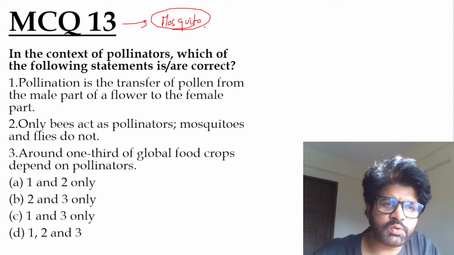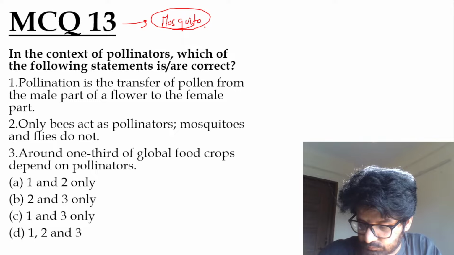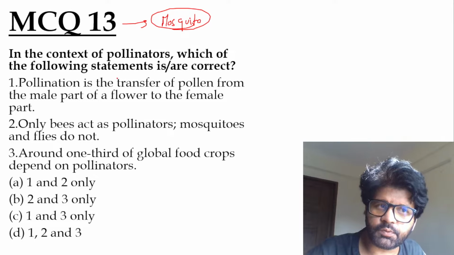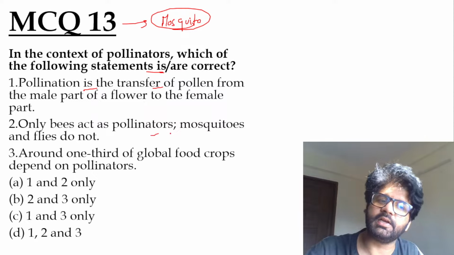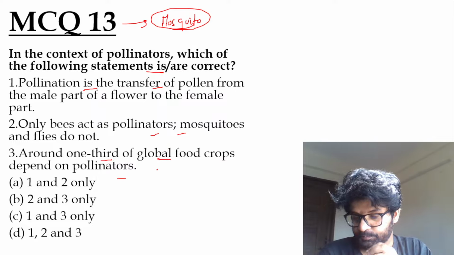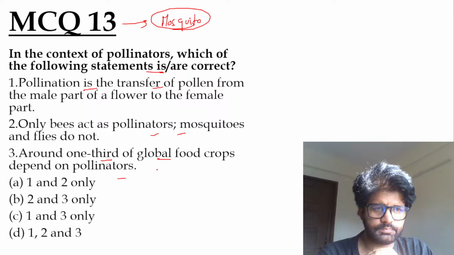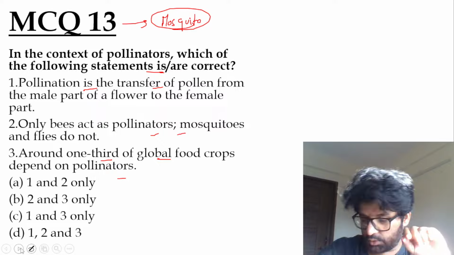And MCQ 13, based on that mosquito article. In the context of pollinators, which of the following statements is or are correct? Very good, Shipurna, Jivayan, Mamta, Gajanan, Shubham. Pollination is the transfer of pollen from the male part to the female part. Only bees act as pollinators; mosquitoes and flies do not. Around one-third of global food crops depend on pollinators. So what do you think is the answer? Shipurna has tried it. Okay, think about it. We'll have a discussion on this particular question tomorrow.